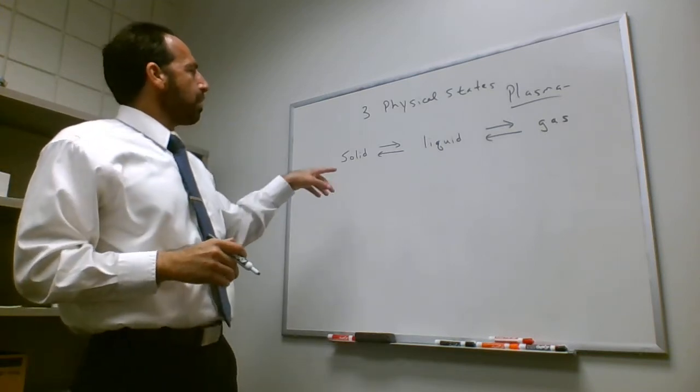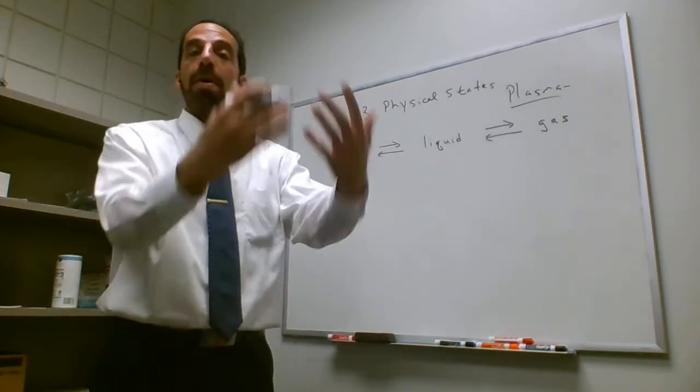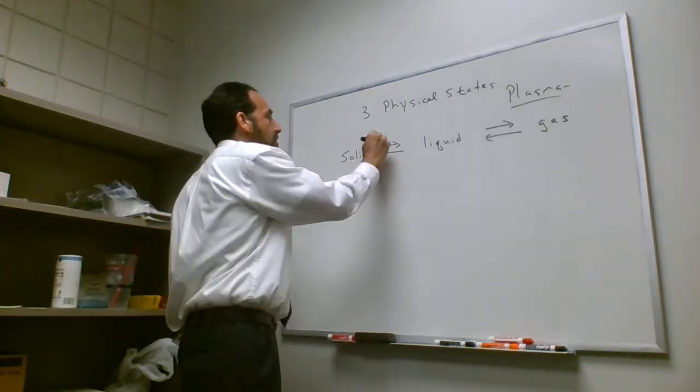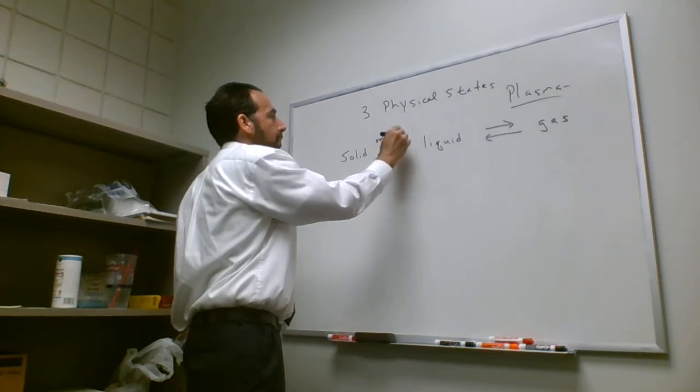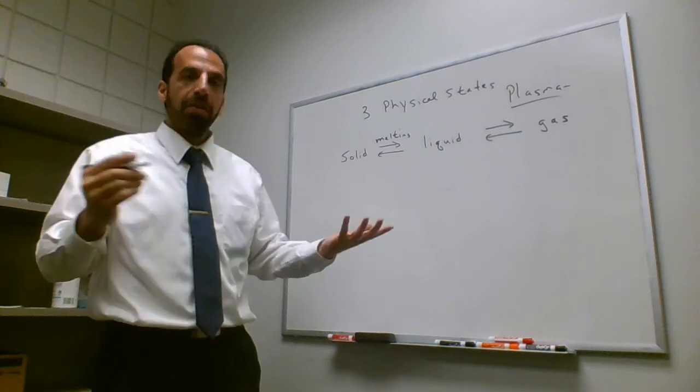So a couple of things. To go from a solid to a liquid, like if I go from ice, you melt it. That's the transition. It's called melting. If I want to do the opposite, if I want to go from water to ice, we call it freezing.